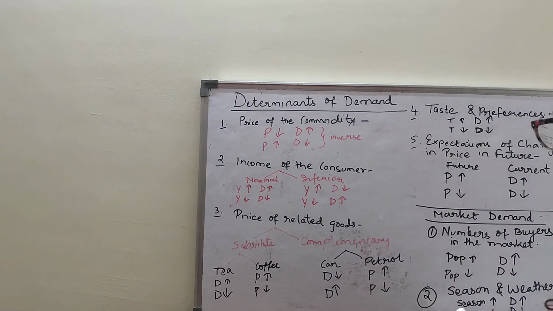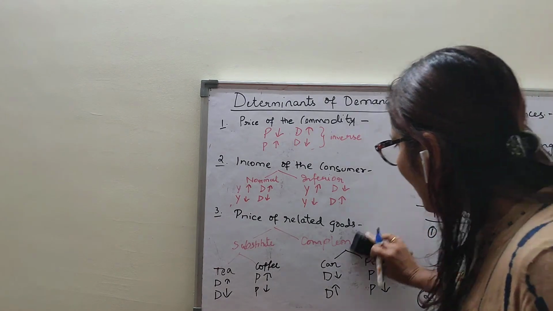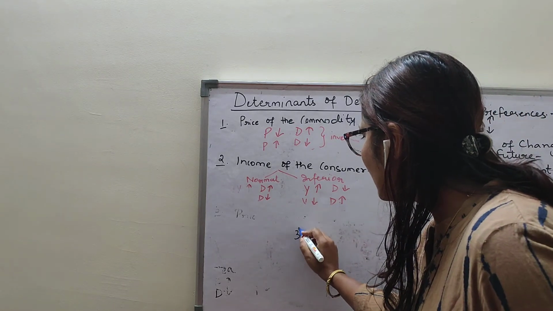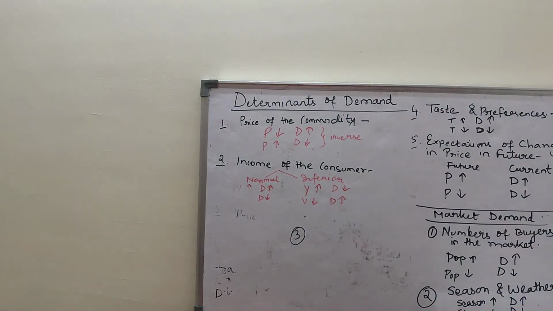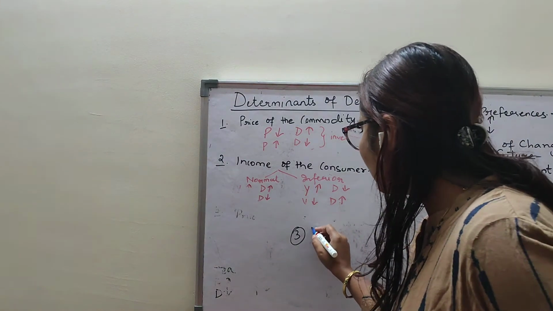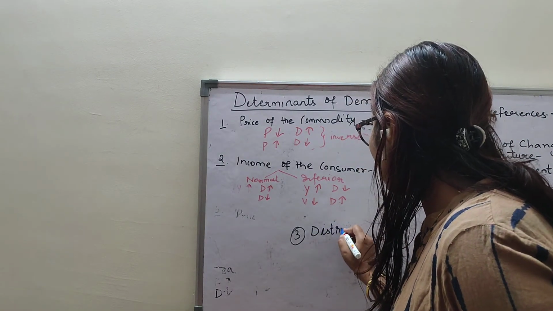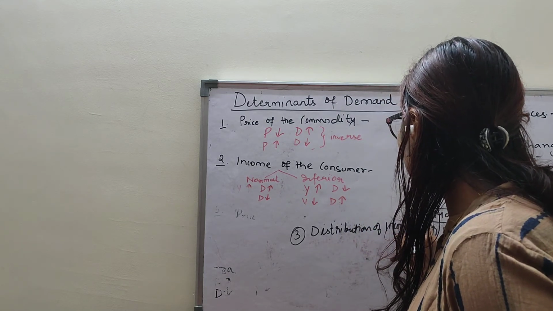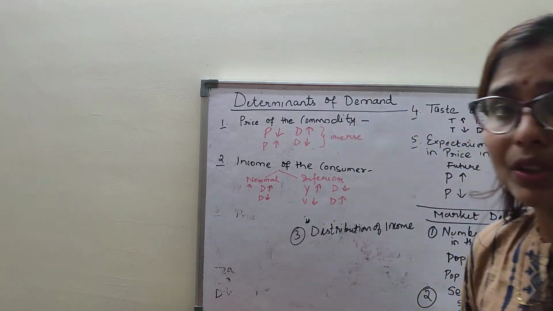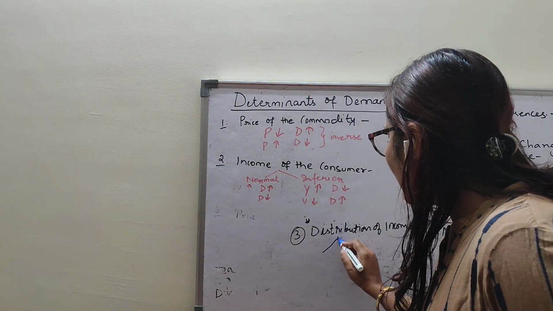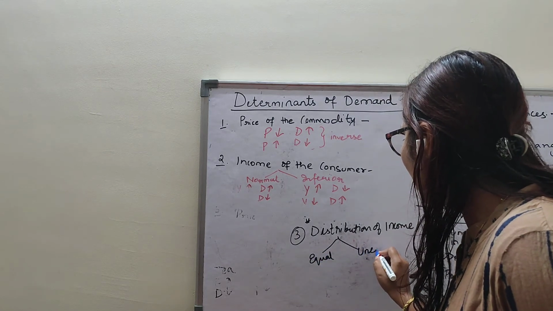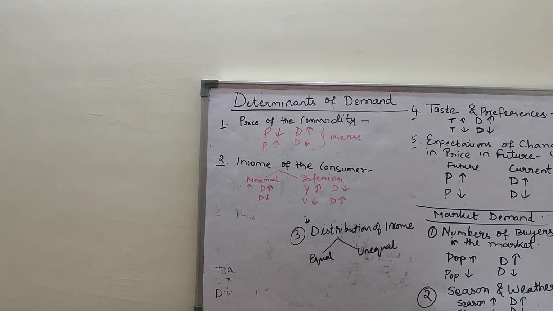Now, I hope this is clear to you all. The third point is very important. That is the distribution of income. This is very important. Many times there is a confusion in this, so please have a look. Income is generally classified as equal and unequal.